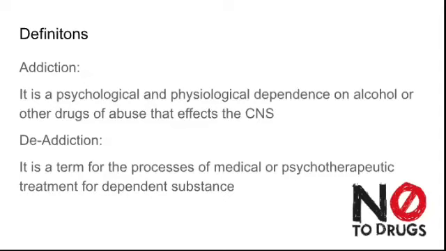Before moving on to know what are all the drugs used, you should know what is addiction and what is de-addiction. Addiction is a psychological or physiological dependence on alcohol or other drugs of abuse that affects the CNS. Any drug which affects your CNS and makes you dependent physically as well as psychologically, we call it addiction. What is de-addiction? It's a term for the process of medical or psychotherapeutic treatment for dependent substance. Any substance you are dependent on, and there are medical and psychotherapeutic treatments which bring you out of that, it is called de-addiction.